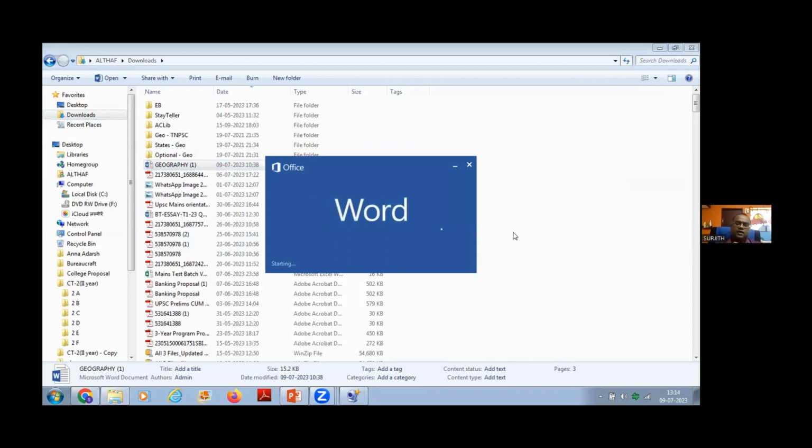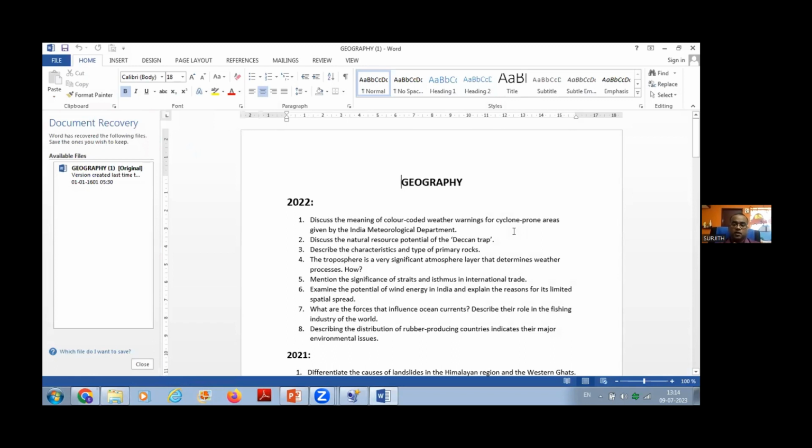Cloudburst was added as part of NDMA only at a very later stage. Okay. Under the natural hazards, initially the cloudburst was not mentioned under the NDMA site. Recently only they have added. Once they have added, it was also asked in the question. Okay. So similarly, see, this is part of the geophysical phenomena.